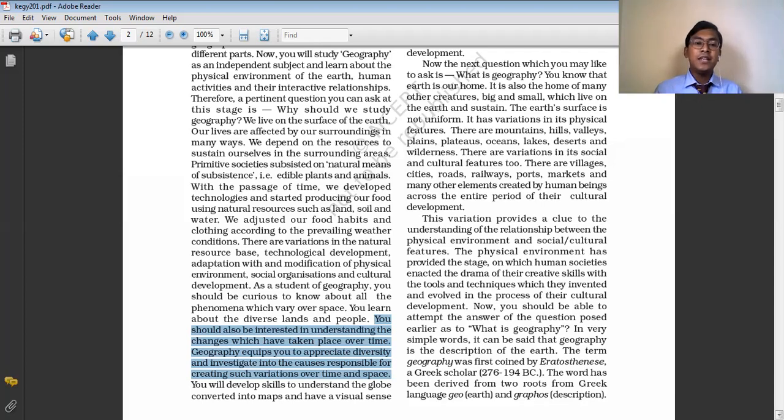Any kind of event which occurs on this earth has some geographical relations and can be studied geographically. So this is why we should study geography.